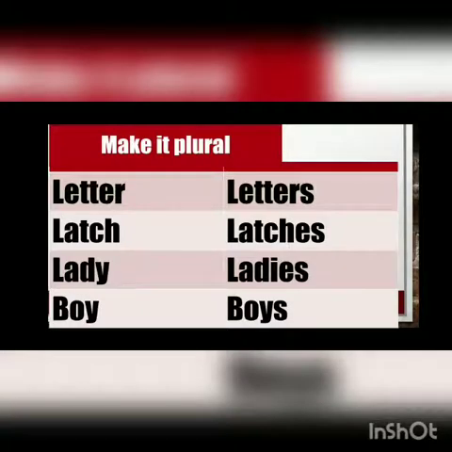In your notebook just write whatever thing is there inside your house, inside your room, and try to convert it into the plural form by using all these rules.